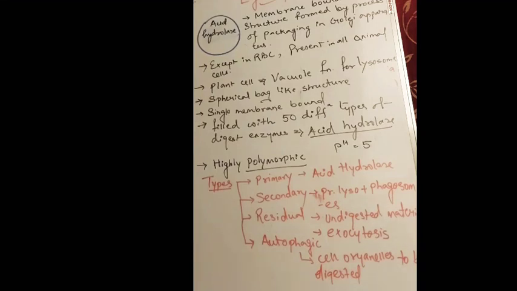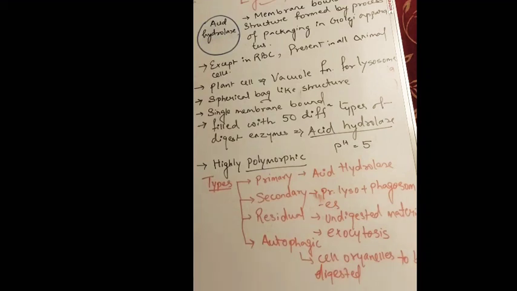Second is the secondary lysosome, which is also known as a digestive vacuole or heterophagosome. It is called so because along with the primary lysosome, it consists of the digested material. So whatever substances like carbohydrates and proteins they digested, it consists of those substances. Hence, along with the primary lysosomes, they are known as phagosomes. So together we call this the secondary lysosome. Phagosomes means the digested materials, the substances which are being digested by the lysosome.